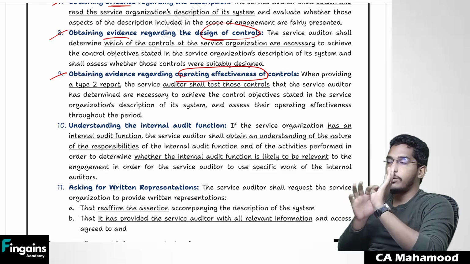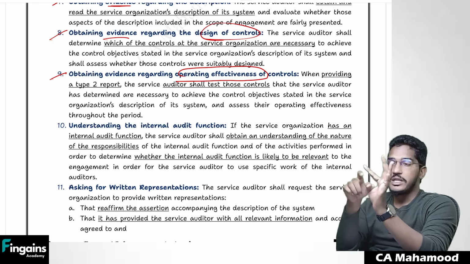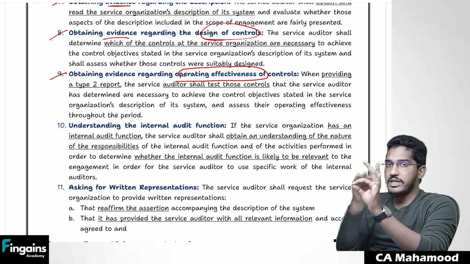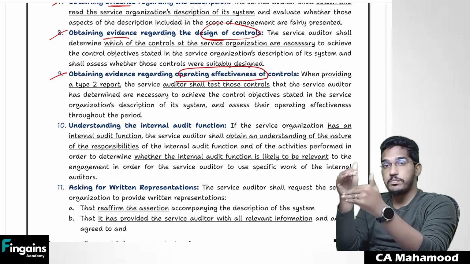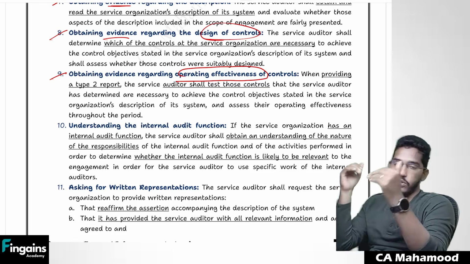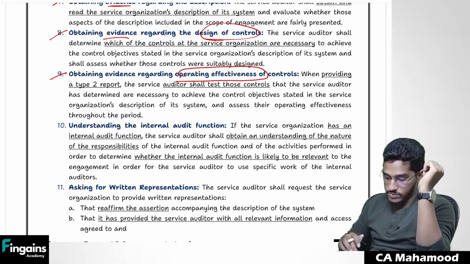internal controls. If you obtain evidence regarding description of the system, if you obtain evidence regarding designing and implementation, you will be done. But in case if you are appointed for giving a type 2 report, then you should perform even test of controls to verify the operating effectiveness of internal controls as well.